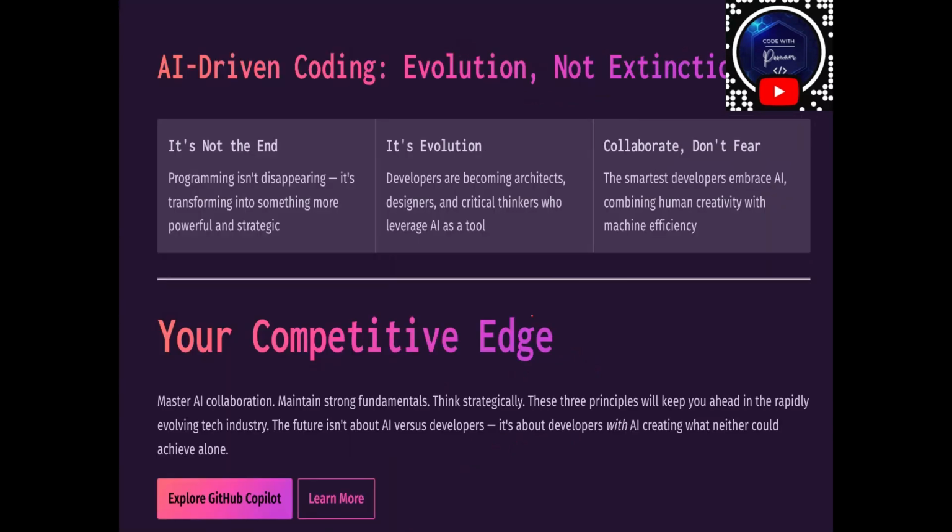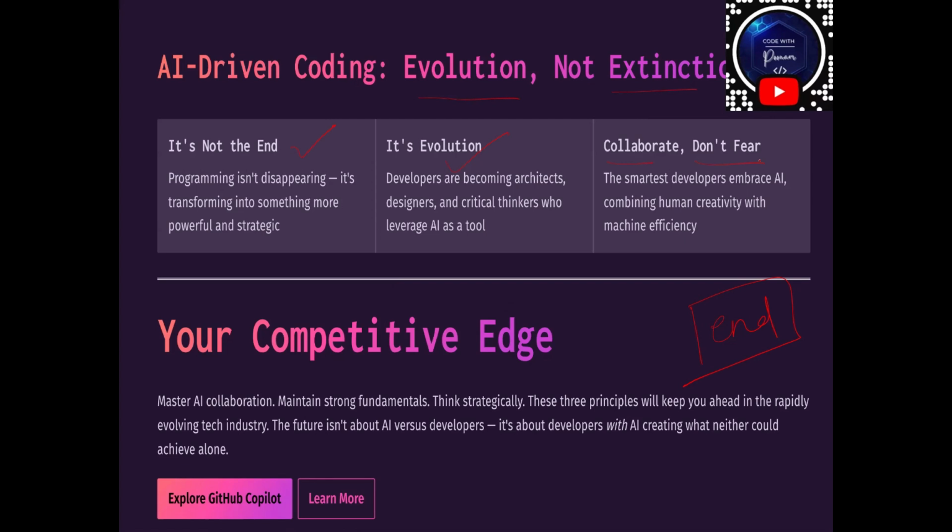So I will share my final thoughts here. AI driven and AI assisted coding is not the end of programming. Always remember, this is not the end. It is evolution, not extinction. Here it is written, right? It is not the end of programming. The smartest developers will not fear AI. They will collaborate with it. It is evolution. Collaborate and don't fear.